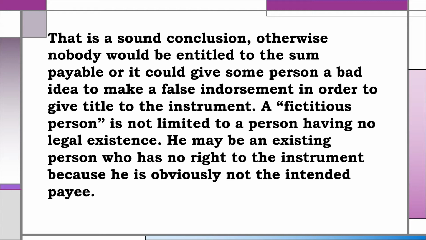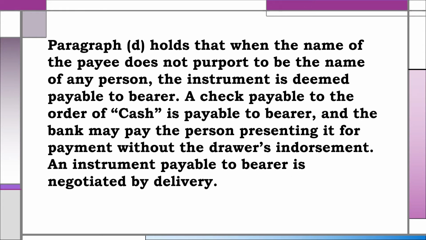A fictitious person is not limited to a person having no legal existence. He may be an existing person who has no right to the instrument because he is obviously not the intended payee. Paragraph D holds that when the name of the payee does not purport to be the name of any person, the instrument is deemed payable to bearer. A check payable to the order of cash is payable to bearer, and the bank may pay the person presenting it for payment without the drawer's endorsement. An instrument payable to bearer is negotiated by delivery.